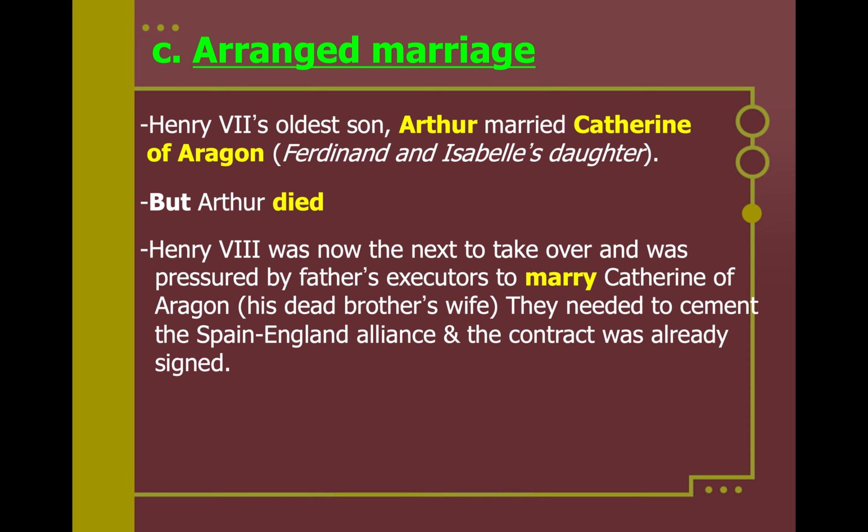There's a lot at stake with this marriage. This is for a Spain and English alliance. There was already a contract signed, so Henry VIII is going to be put under tremendous social, political, economic, familial pressure to marry Catherine of Aragon, and he is going to marry her.